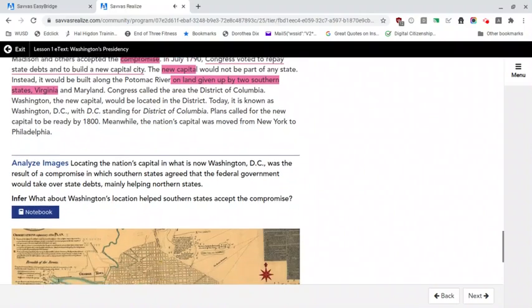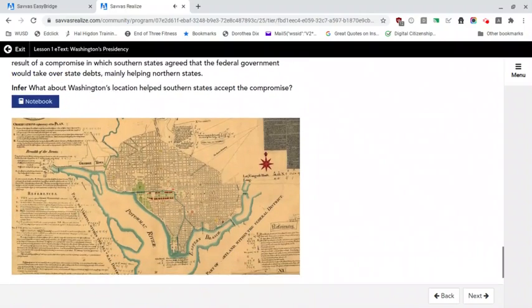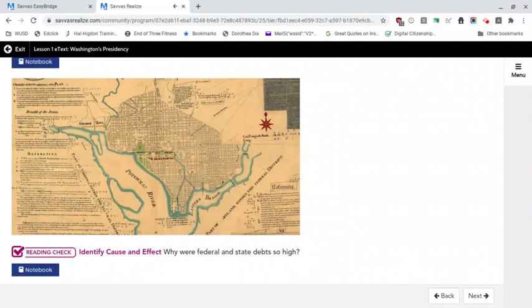Reading check. Identify cause and effect. Why were federal and state debts so high?